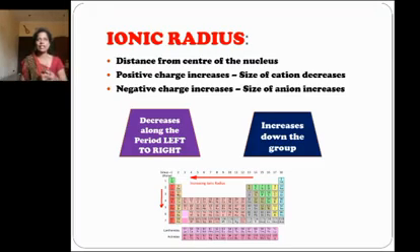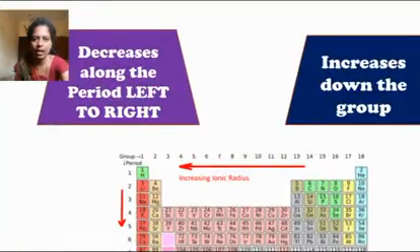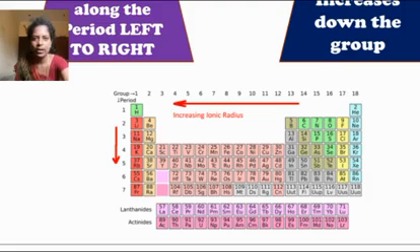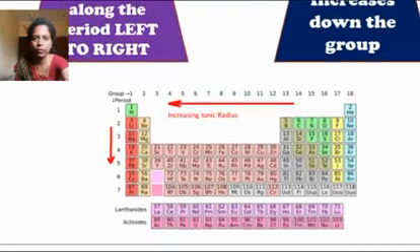As with atomic radius, ionic radius decreases along the period from left to right and increases down the group.